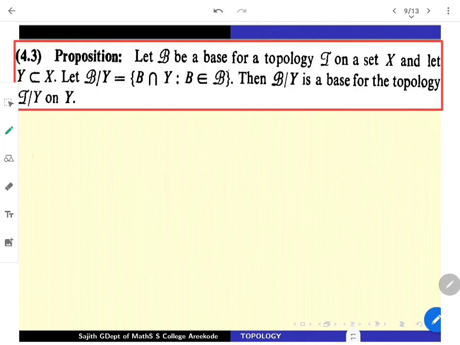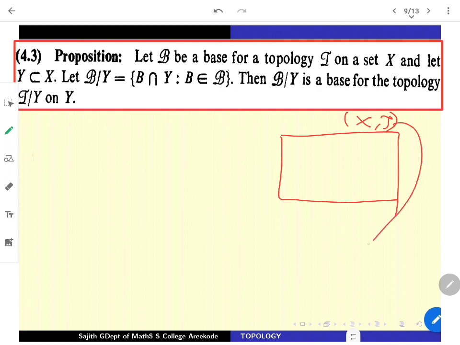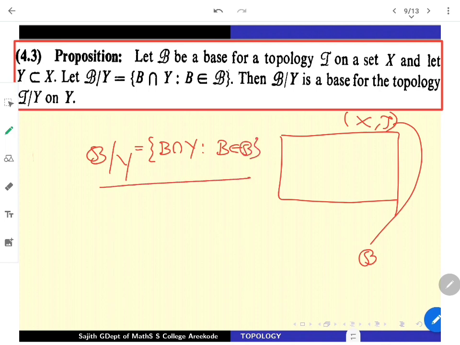See, it's also very natural to look at if you have a space X with the topology tau, and that tau is supplied through a base script B. So any open set you can have can be manufactured from the base elements. Then just restrict your B towards Y, which I mean all the sets B intersection Y, this is a collection of subsets of Y. That B restricted to Y is indeed going to be a base for the subspace topology.